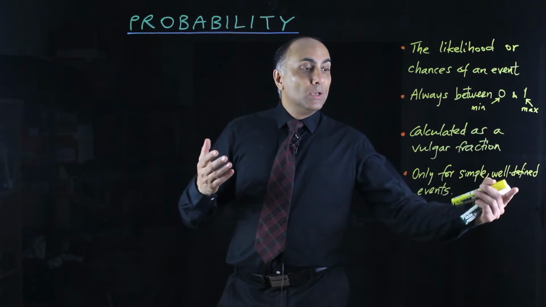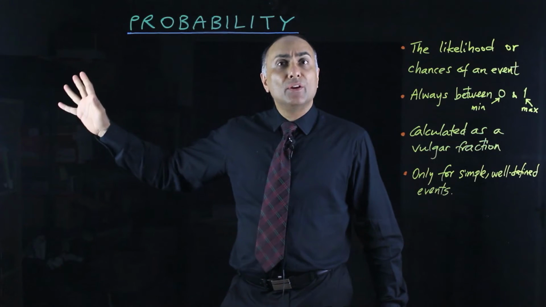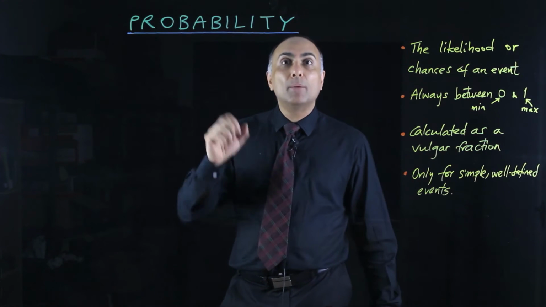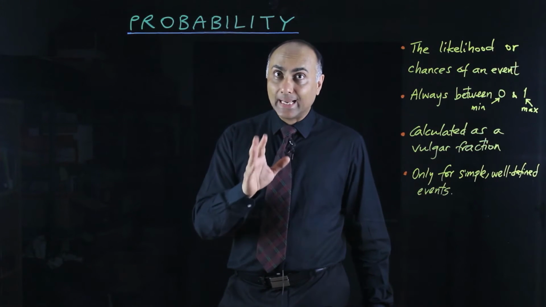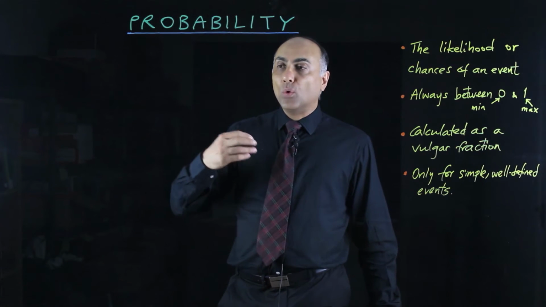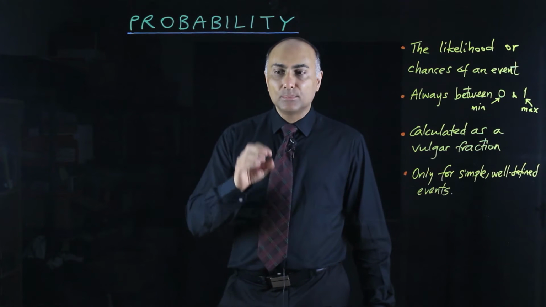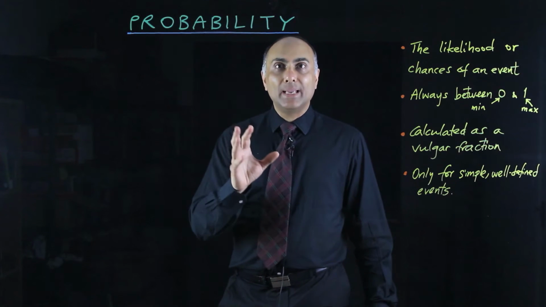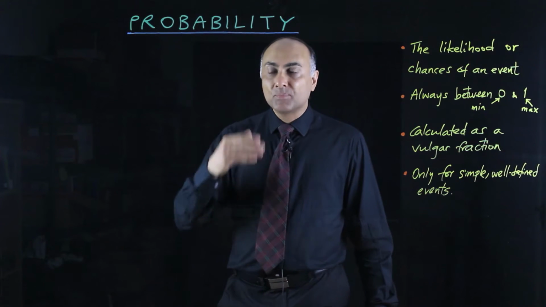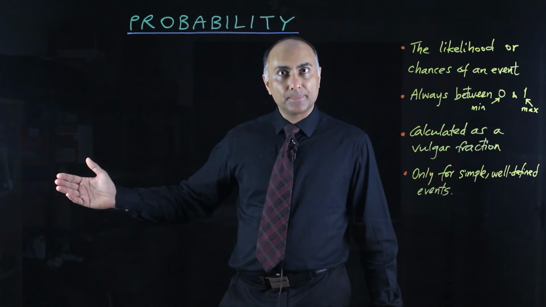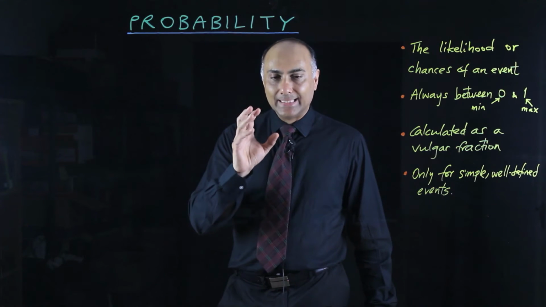Okay, so an example of a situation where you can't work out an exact probability is the chances of it raining tomorrow, or how many hours of sunshine you're going to get. You can make an estimate, but you can't do it as an exact number. And the reason why for those kind of events or any future event in your life you can't make an exact probability is because they are complicated events and they depend on many variables. Variables are things that can vary, things that influence the outcome that we're talking about. So only for simple, clearly defined situations can you work out the exact probability.